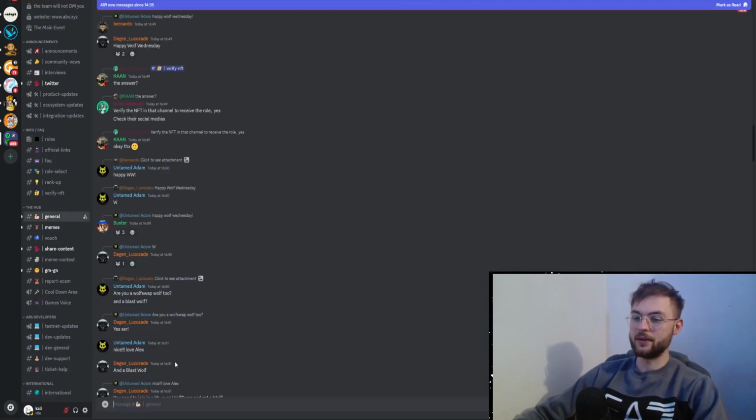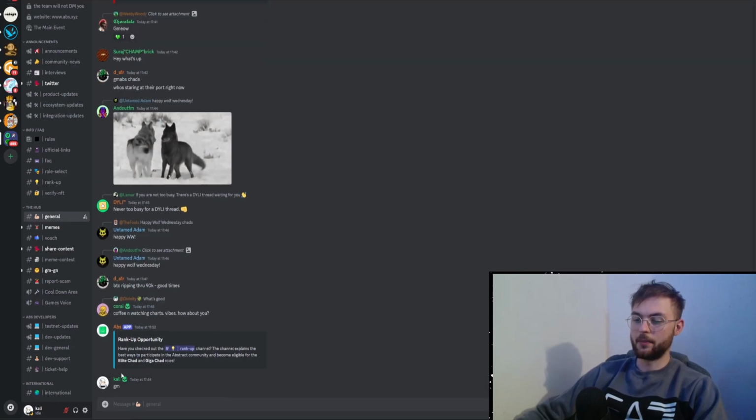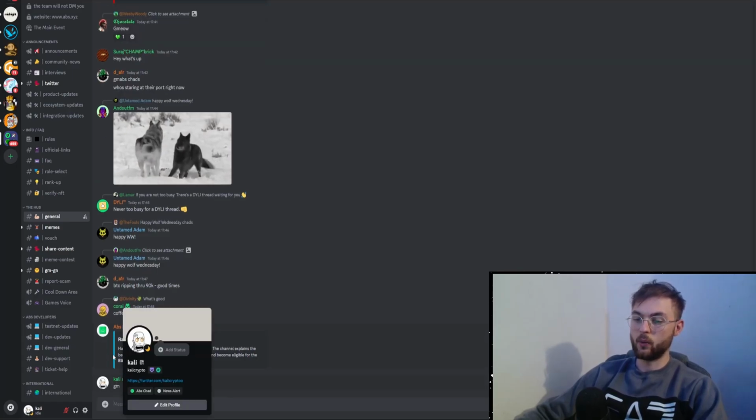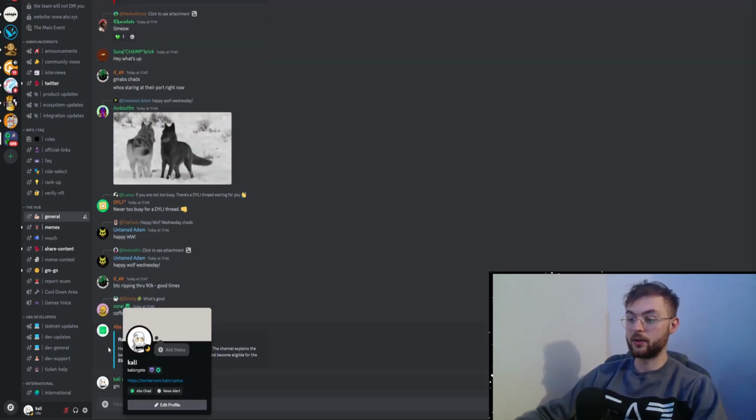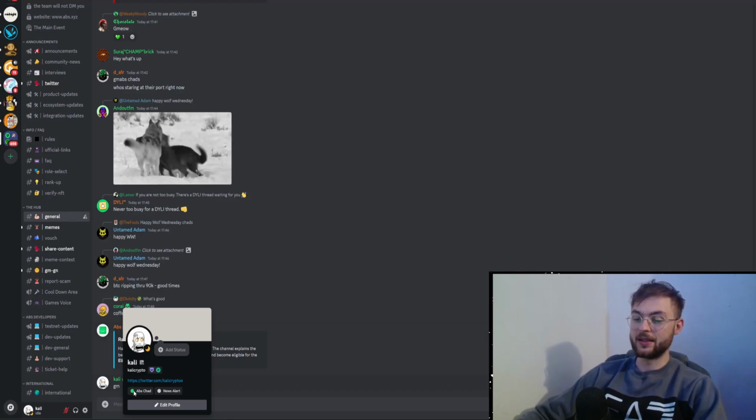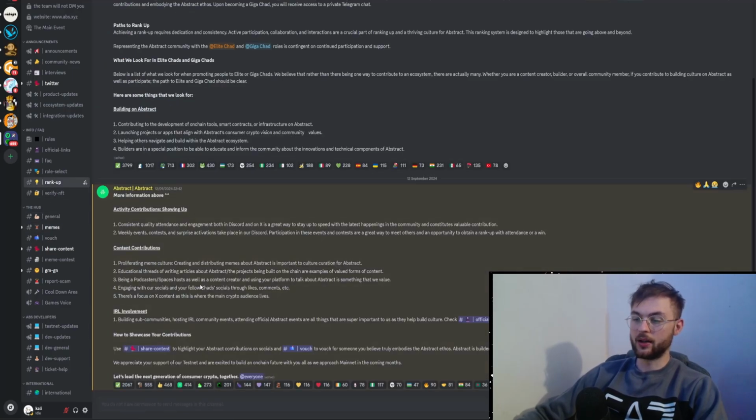In here, if I say GM, you can see you have different roles where you can rank up. Maybe some of these roles, like a VIP role, are going to give you a certain allocation. You can see I have only the basic one, which is Abs Chat. But if you go to rank up, you can see the requirements for what you have to do to rank up in the role leaderboard. That's pretty much everything you need to know about Abstract right now.